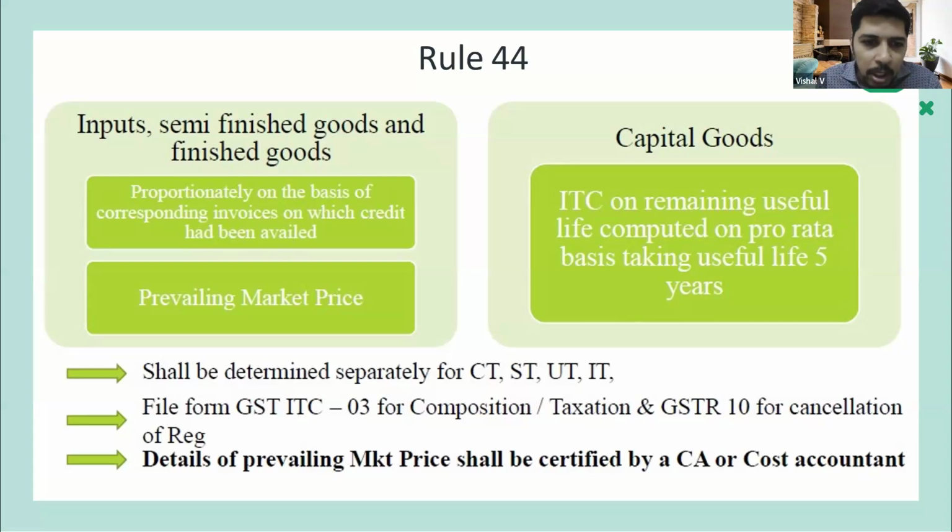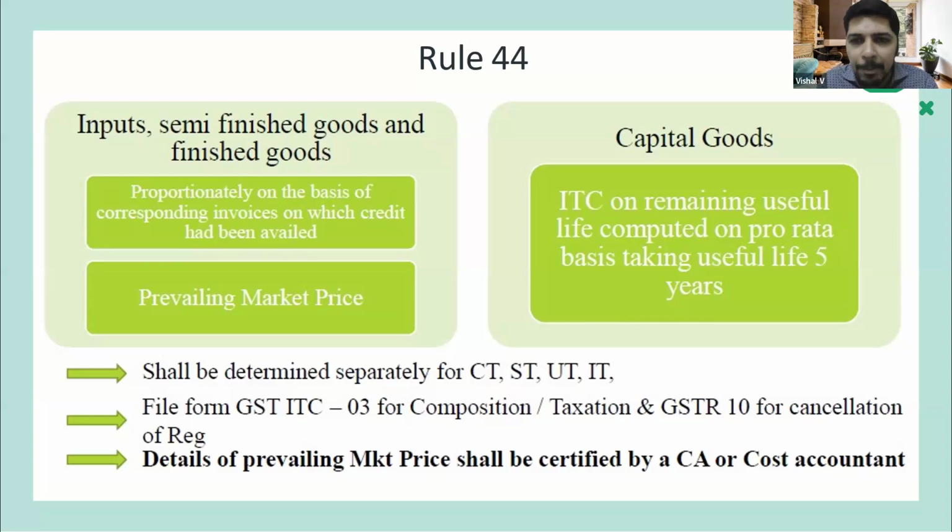There are a few things which I want to highlight in this. Let us suppose there are few stocks for which invoices are readily available. Then on that invoice, whatever amount of credit was availed has to be reversed. Let us suppose there are few stocks on which the tax invoice is not available, or you are not able to exactly match on which particular invoice the credit was availed. Then you have to reverse the credit based on the prevailing market rate. And this market rate, which has been determined by the taxpayer, has to be certified by a chartered accountant or a cost accountant. So a certificate has to be issued.